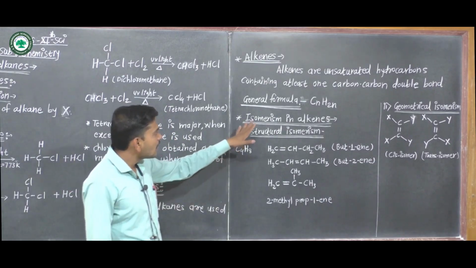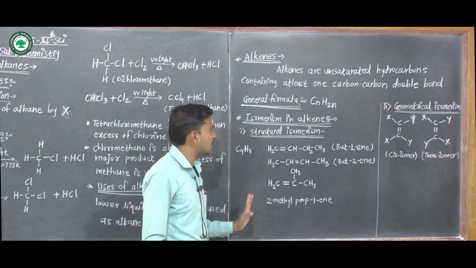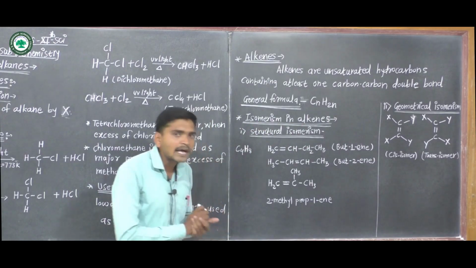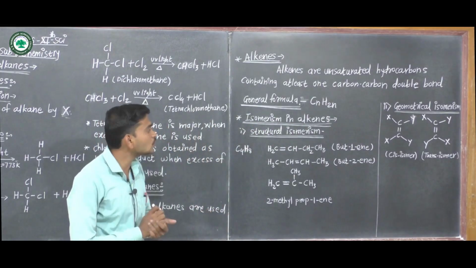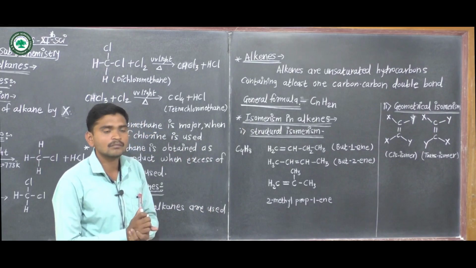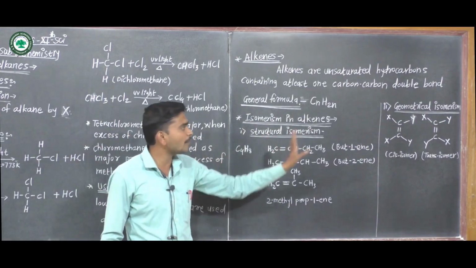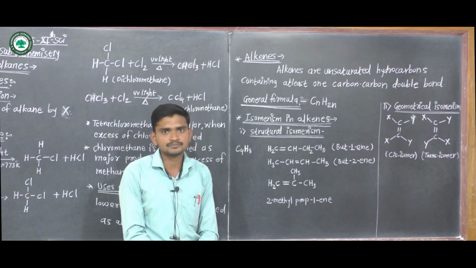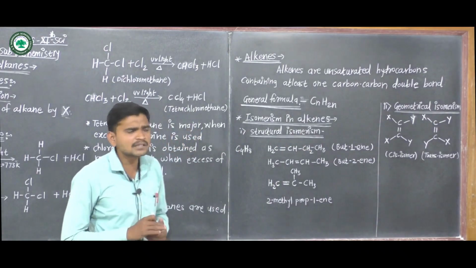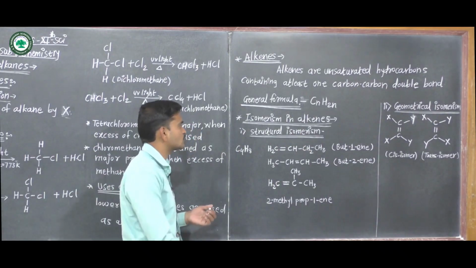We see isomerism in alkenes. In isomerism in alkenes, there are two types of isomerism, that is structural isomerism and geometrical isomerism. We see examples of structural isomerism.